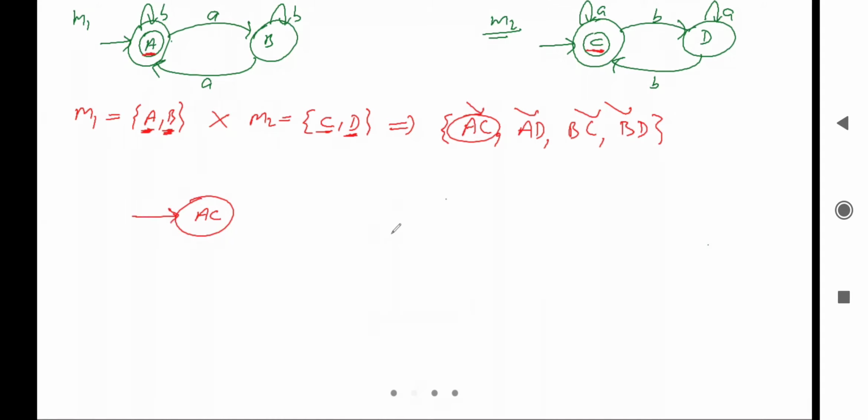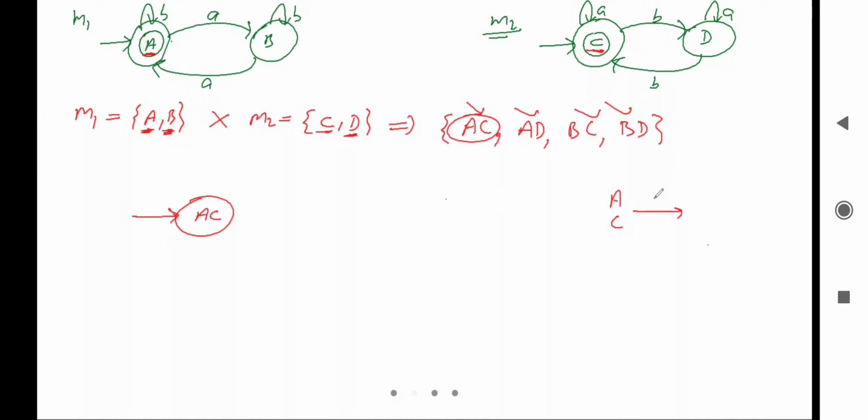Now what will we do? We'll take this AC and we'll see the transition of both the machines. Let me take that A and C and we'll look for the transition, right?